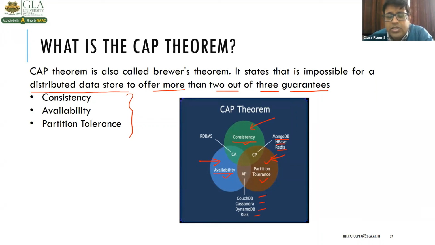So it depends on the situation, what type of things you want to do. You can choose that thing. Suppose you do not consider the consistency, at that time you can use CouchDB, Cassandra, Dynamo and Riak, right? Is this visible to you?